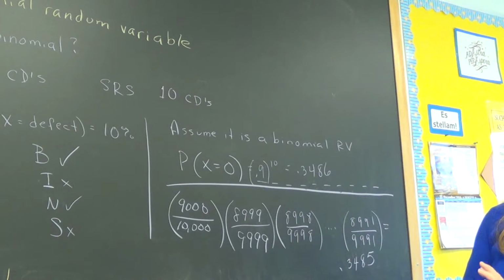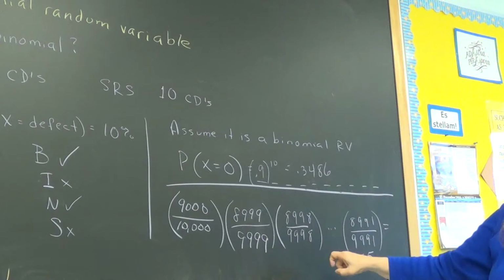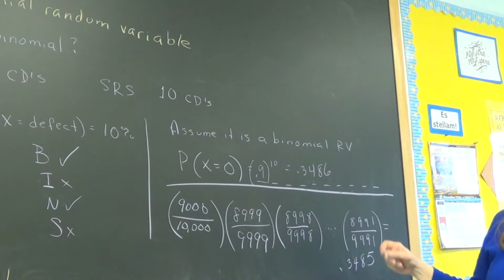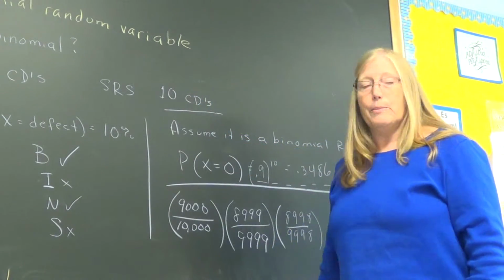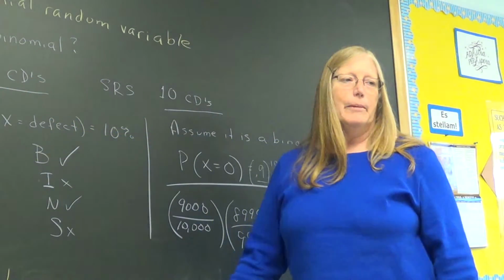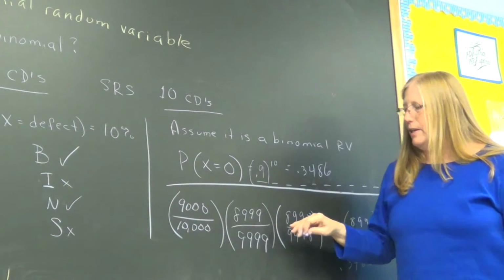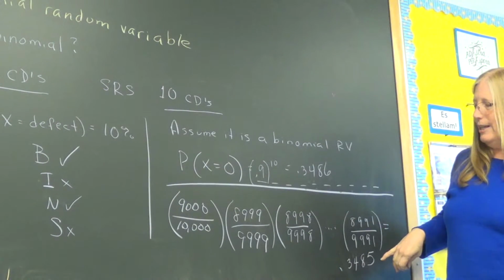In situations like this, we are going to assume a binomial random variable when it's not truly one. When I say situations like this, it has to follow this idea: this has to be small compared to this. Do you see why? Because that creates a number progression that doesn't affect the whole probability very much.